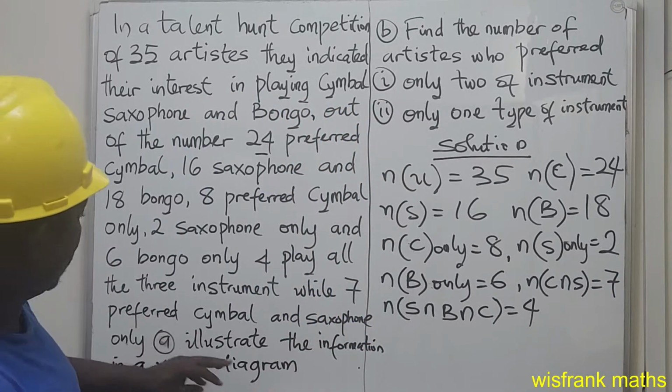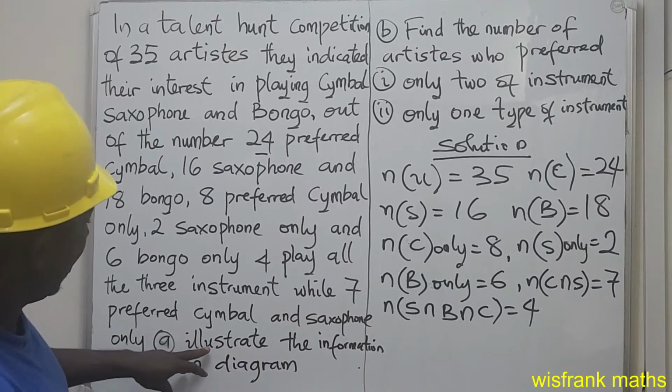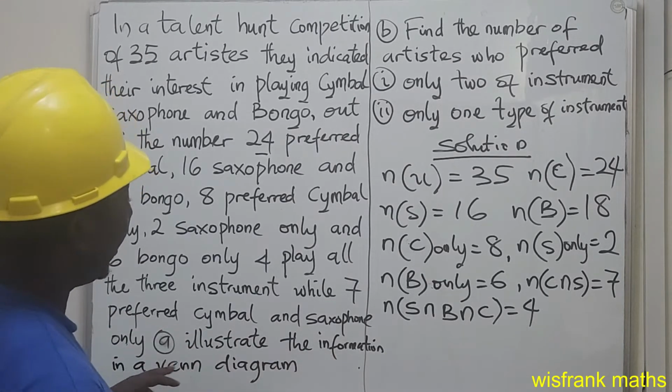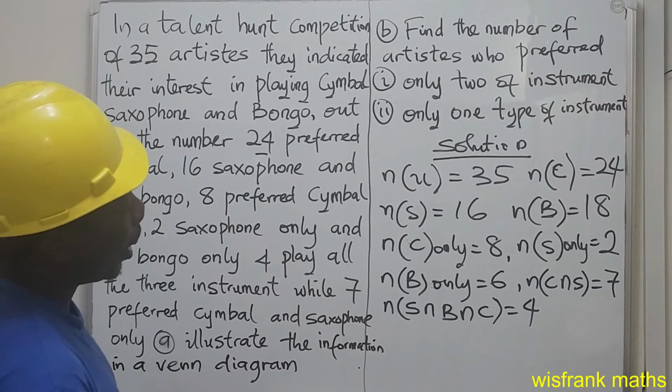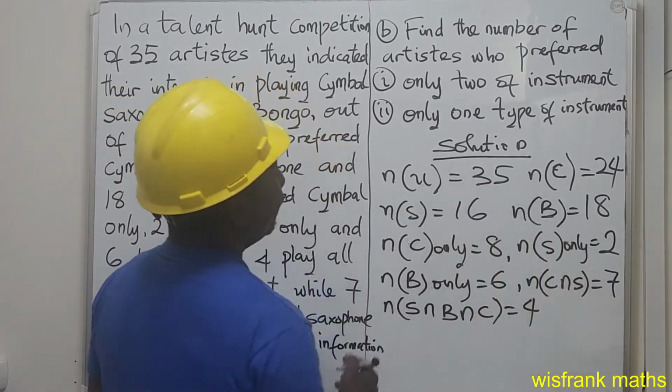So I think that's all the subsets that we have. So A says illustrate the information in a Venn diagram, so we are going to illustrate all what we have here in a Venn diagram.